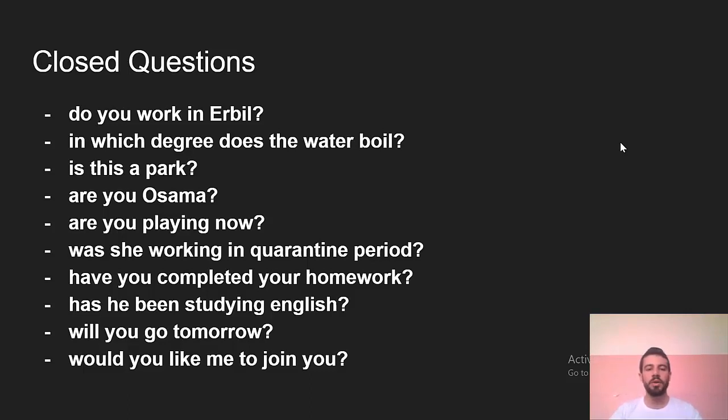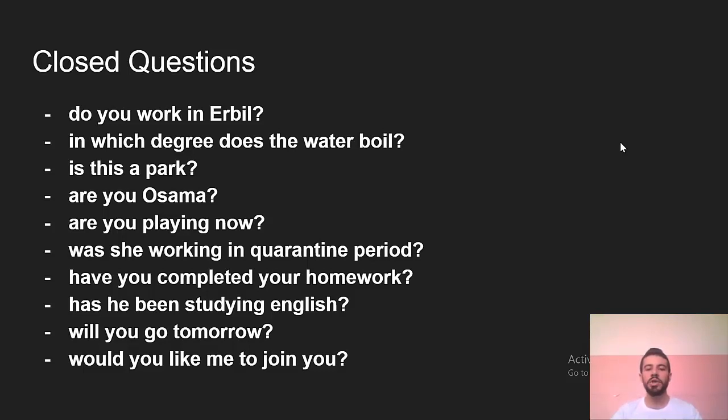For example, here, do you work in Erbil? We ask this question in the present simple, because using do, in the present simple we don't have an auxiliary verb, so you should add do for they, we, I, you, and does with he, she, it. So here we add do, the auxiliary verb, and then the subject you, and then the verb. So, do you work in Erbil? We talk about something in general, so present simple.